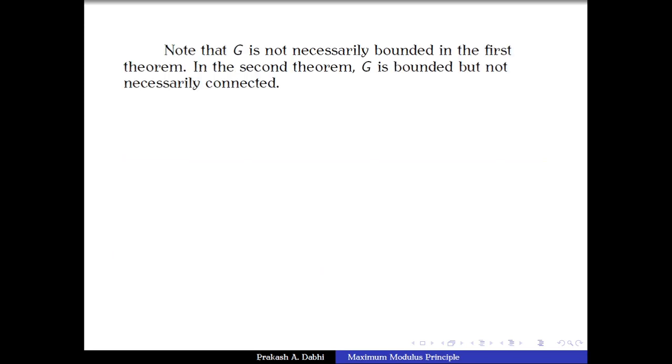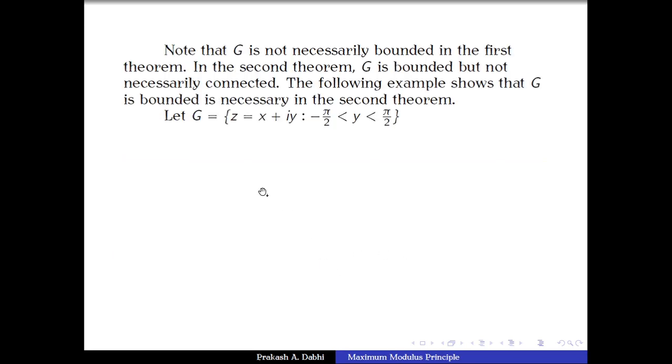So now we give that example. Let us take G to be the collection of all complex numbers z = x + iy such that the imaginary part of z lies between -π/2 and π/2. In fact, it is an open strip parallel to the x-axis, and we take f(z) to be exponential of exponential z.